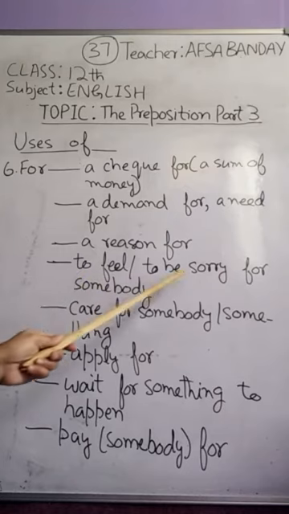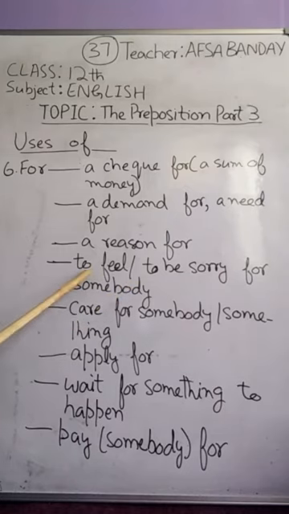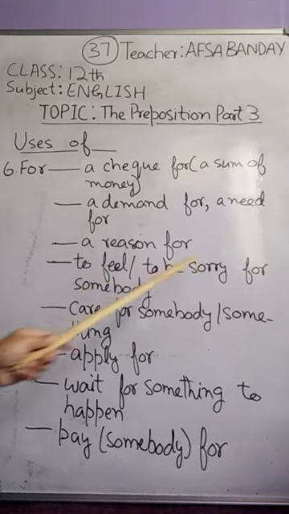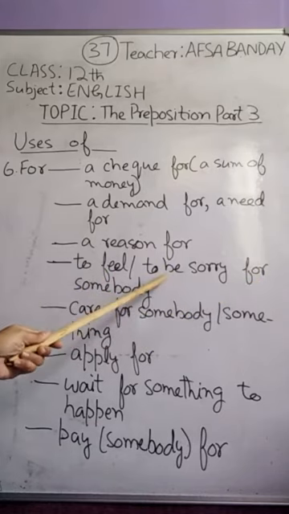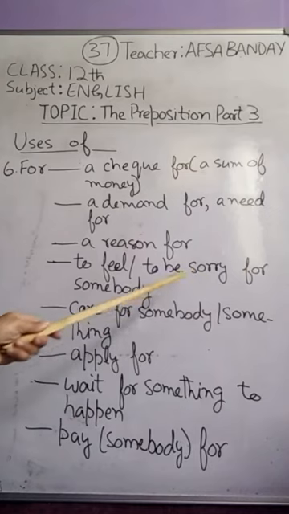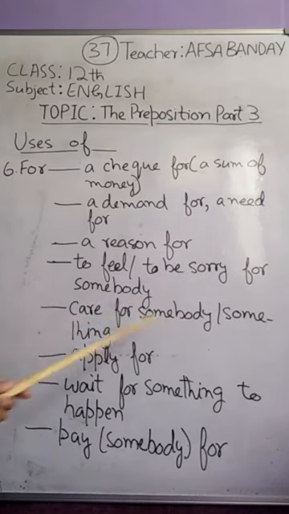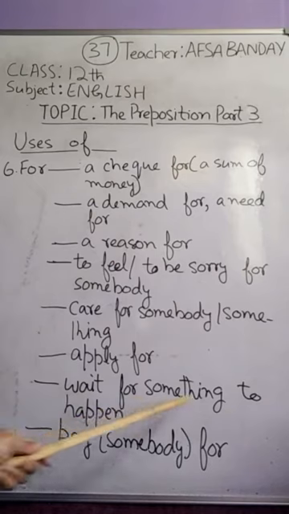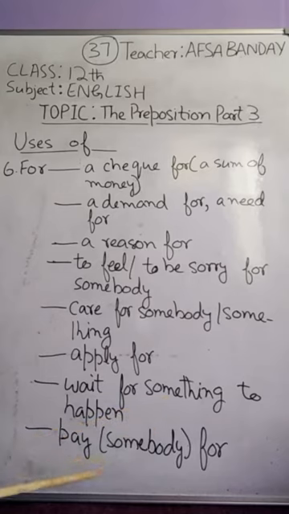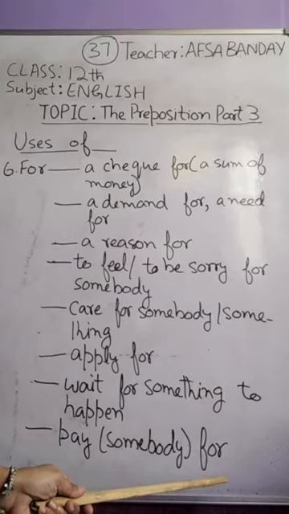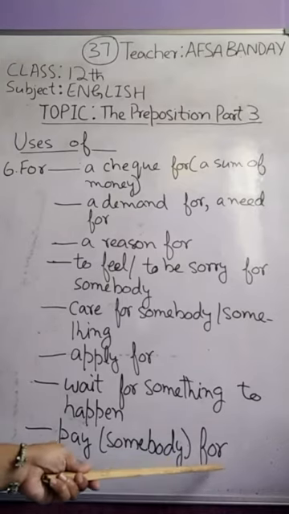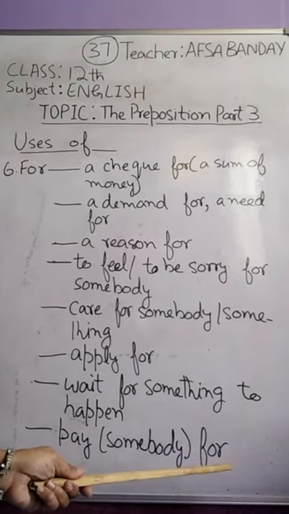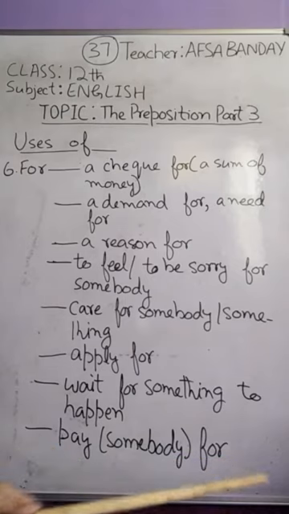To feel or to be sorry for somebody. So when you feel for somebody, we also use for. Or when we say to be sorry for somebody, we also use for. Care for somebody or care for something. Apply for the job. Wait for something to happen. So wait for, let us wait for this thing, that thing. Pay somebody for, pay him for his work. Pay her for her duty. So pay somebody for.